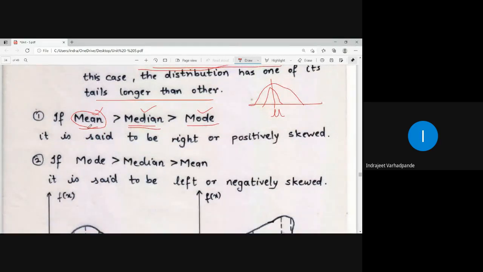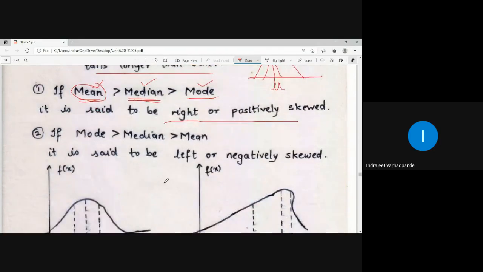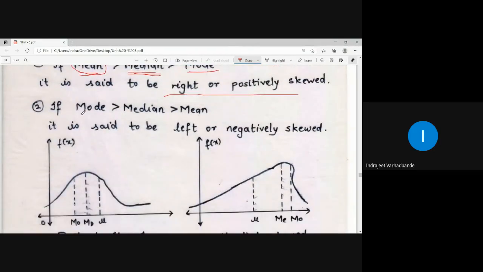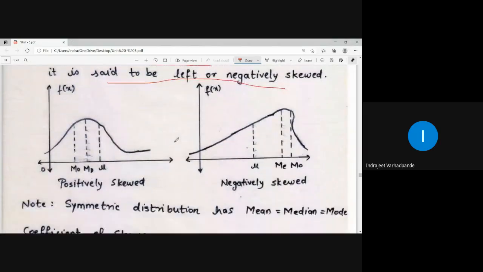If mean is greater than median is greater than mode, then we say that it is right or positively skewed. The figure will also be shown. If mode is greater than median is greater than mean, then it is said to be left or negatively skewed.